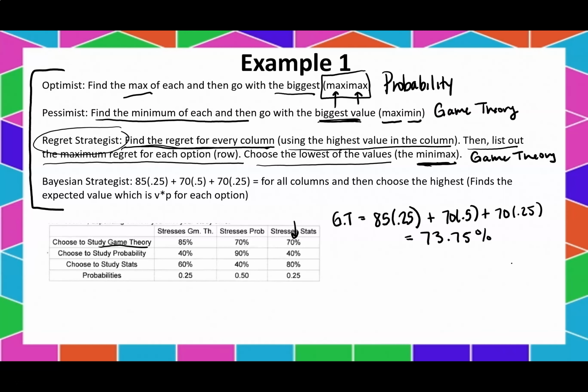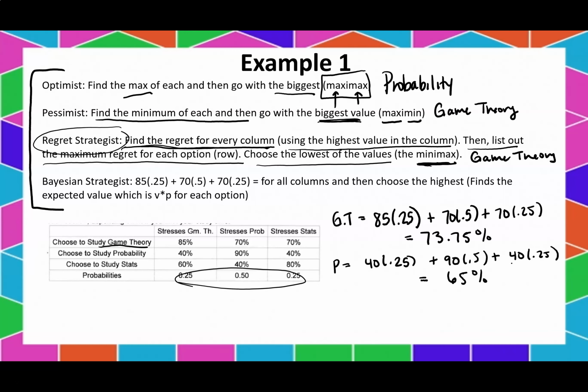Okay, let's check out probability. And you might want to pause this and try this on your own, but this is going to be 40% times 0.25 plus 90% times 0.5 plus 40% times 0.25. And I get a 65%. So you should expect to get a 65% if you go with that theory. Well, you're not going to get a 65, but that's kind of averaging out every single situation with these probabilities.